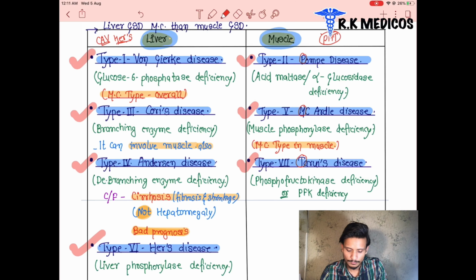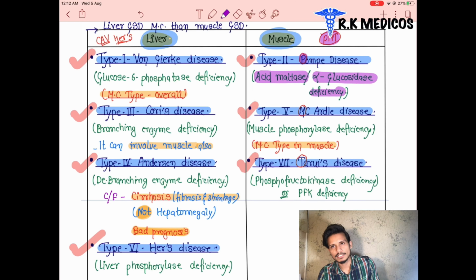The first one is Pompe's disease. What does it mean? There is a P, we can see a trick here, PMT. P stands for Pompe's disease. And what is the enzyme which is deficient in Pompe's disease? The enzyme deficient is acid maltase, or alpha glucosidase deficiency. These are the enzymes which are deficient in these patients.